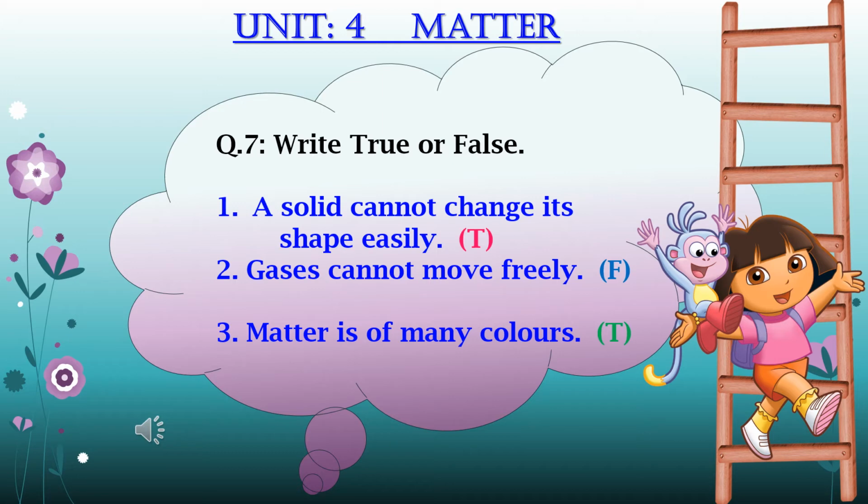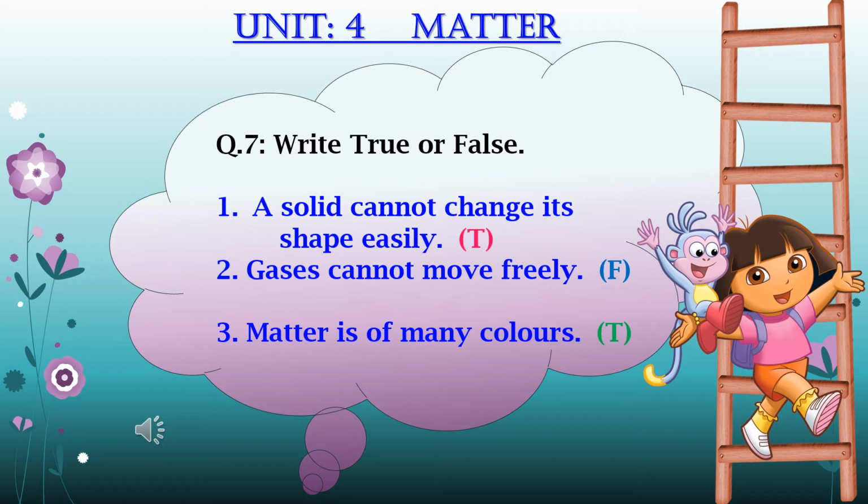Number 1 is, a solid cannot change its shape easily. I told you and we have learned also that all the solids have their own shape. They cannot change their shapes. But there are some solids, they can change their shape. For example, ice cubes. First, ice cube is in solid form, but when it is melted, it becomes water, and water is an example of liquid.